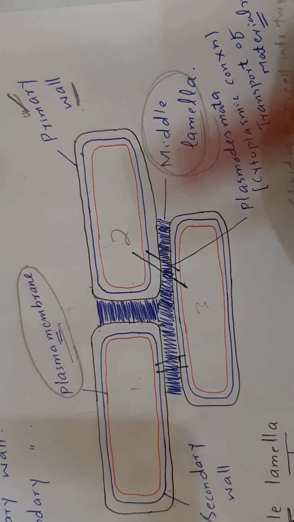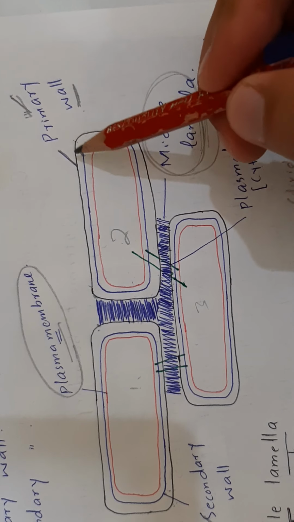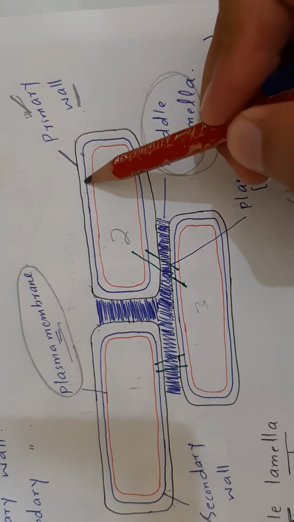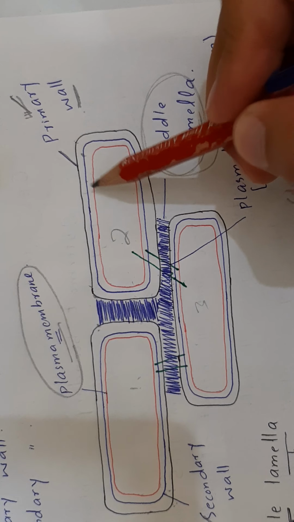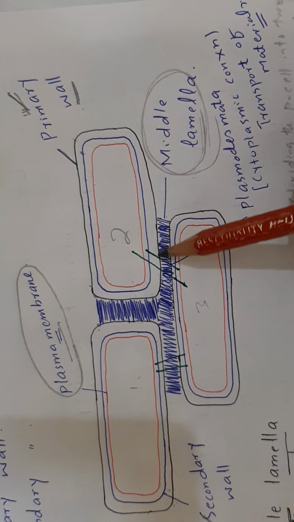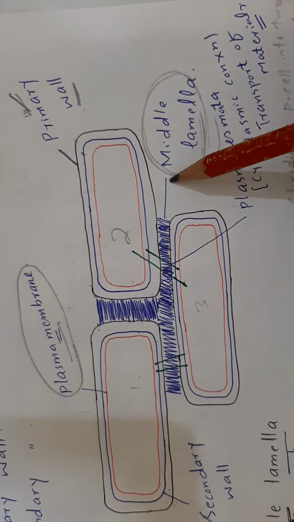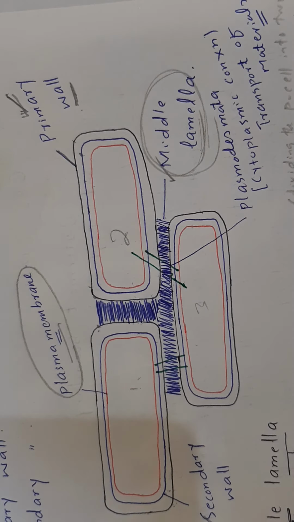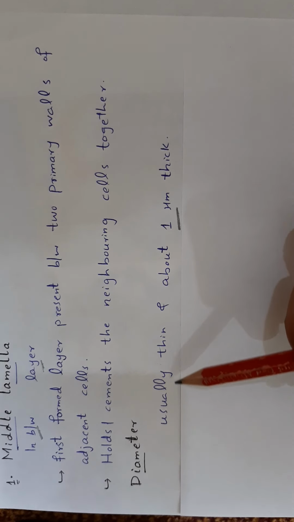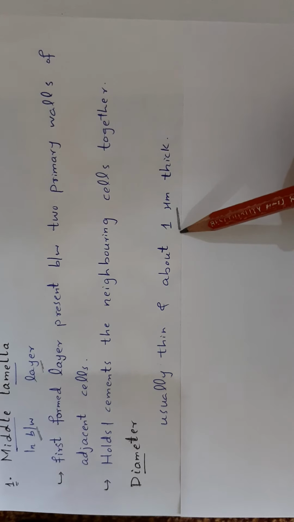So the outer layer is primary wall. Next to the primary wall, inside to the primary wall is secondary wall. This is plasma membrane, and the layer present between the two adjacent primary walls of neighboring cells is called middle lamella. Now, diameter of middle lamella. Middle lamella is usually thin and about 1 micrometer thick.